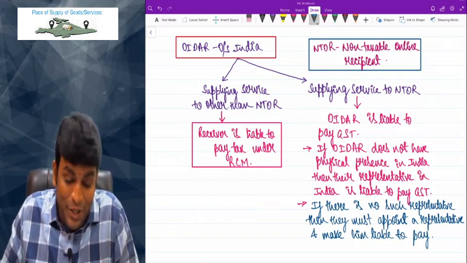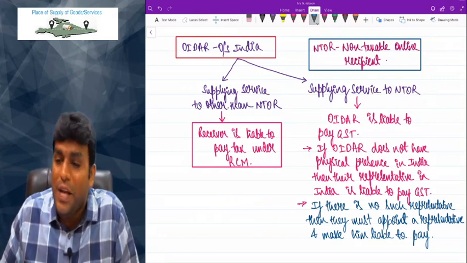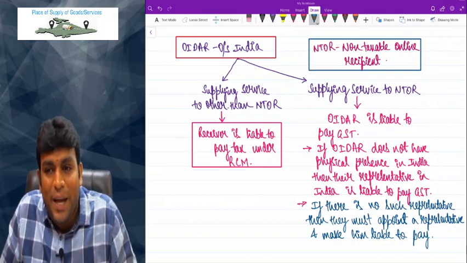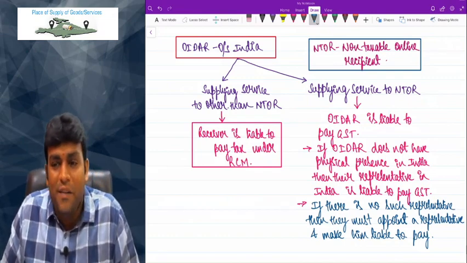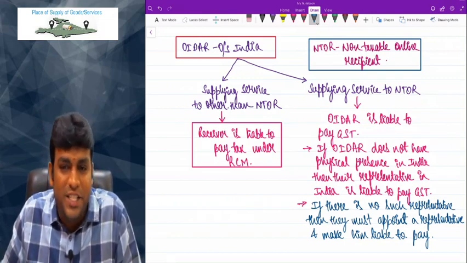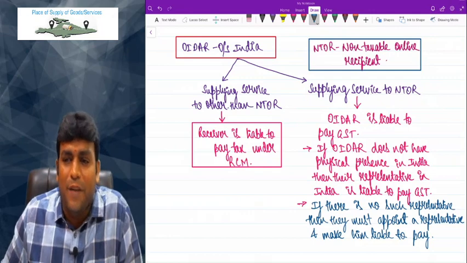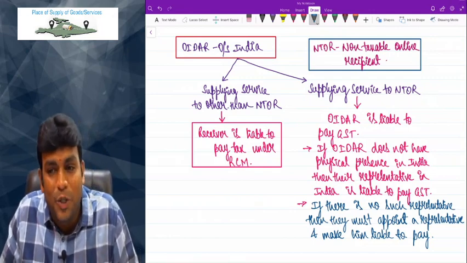Correct, right? Good. And here what is the point I am telling? Similar language is there here also, which says that if OIDAR is supplying service to NTOR, which stands for non-taxable online recipient, then OIDAR is liable to pay GST. And if OIDAR does not have physical presence in India, then the representative in India is liable to pay GST.